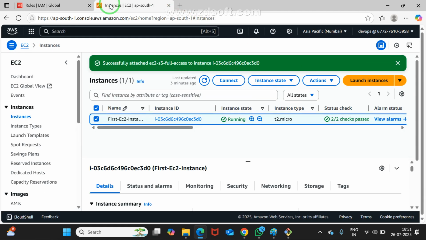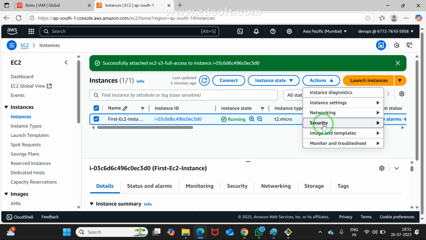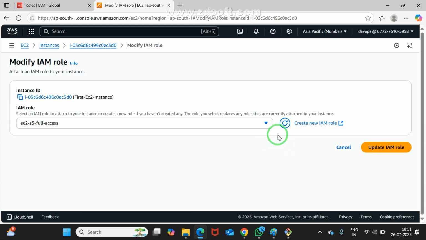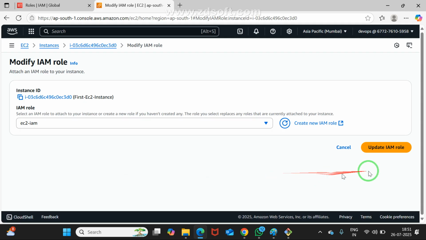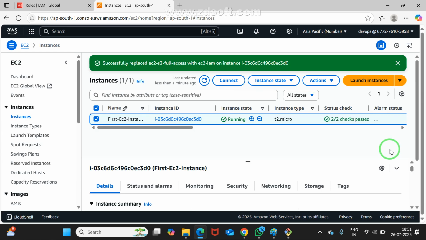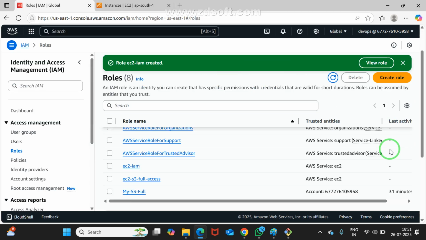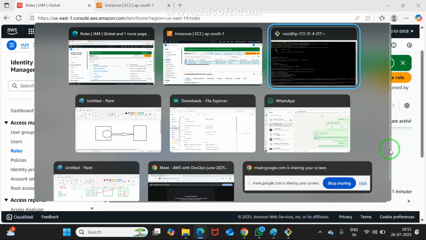Go to the instance area. It is selected again. You need to go to Actions, then Security. You need to modify IAM role. There you need to select from the drop down. Which one do you need to select? EC2-IAM. Good. There click on Update IAM role. We can assign multiple powers to one role actually. Here I created two different roles for your easy understanding. Now I may quickly move on to the EC2 instance, right?